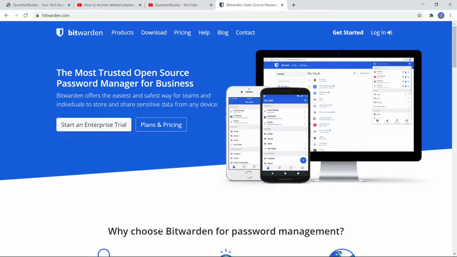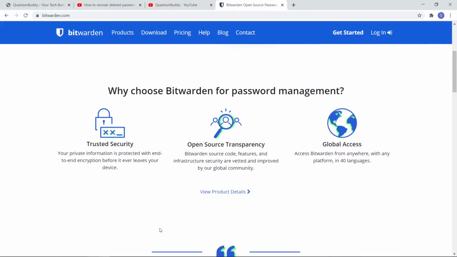Bitwarden is an open source password manager. Here they mention business, but we have other options also. They are offering it for personal usage also. Why should we choose Bitwarden? Basically, they use end-to-end encryption before sending any data from our computer to any other server or location.